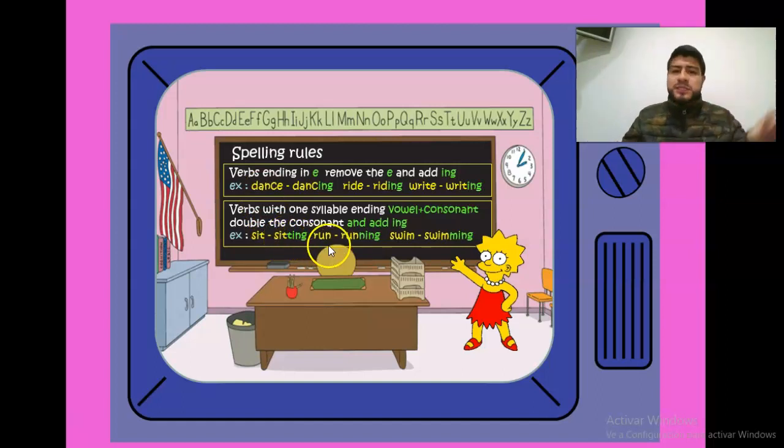Sitting. Same case with run. Vowel, consonant. So here we double the N and add ing. And we have swim. Vowel plus consonant. We double the M and add ing. Okay, so those are the general rules for the present continuous.